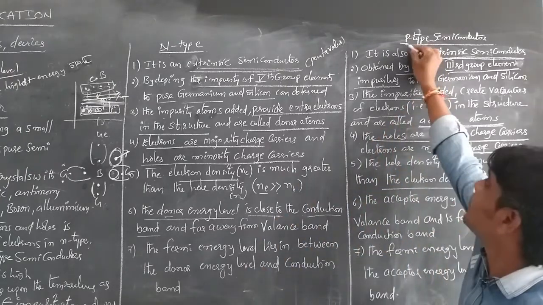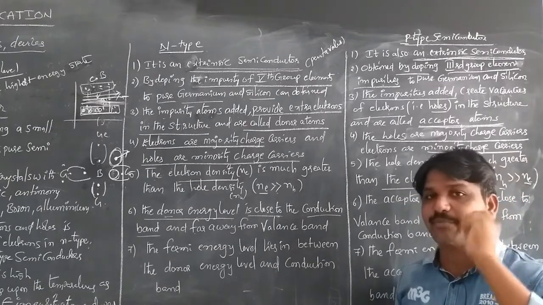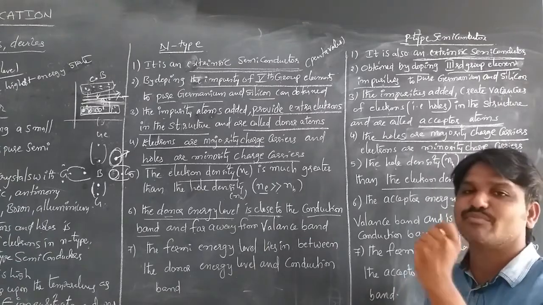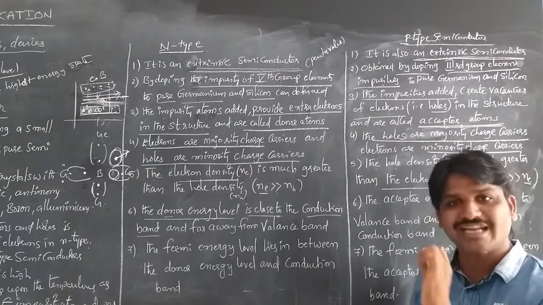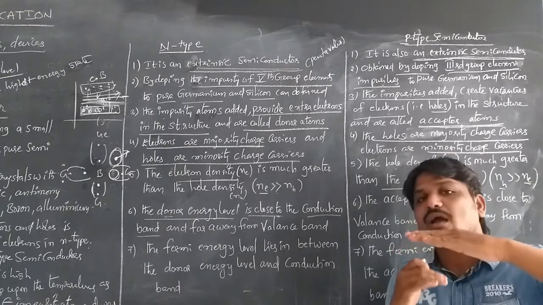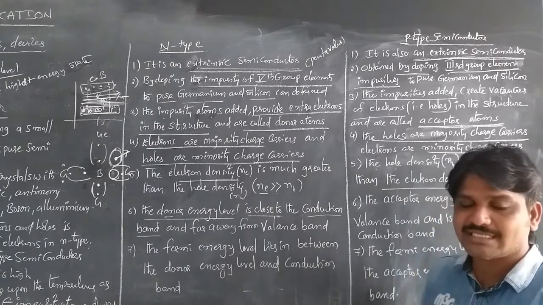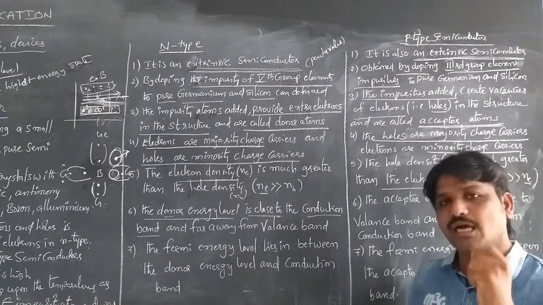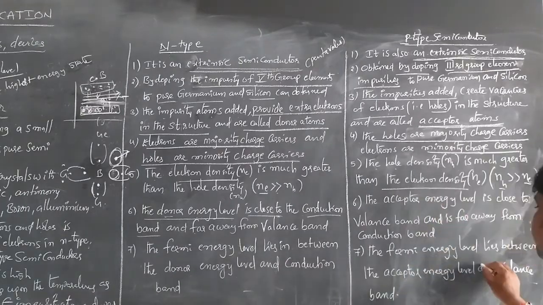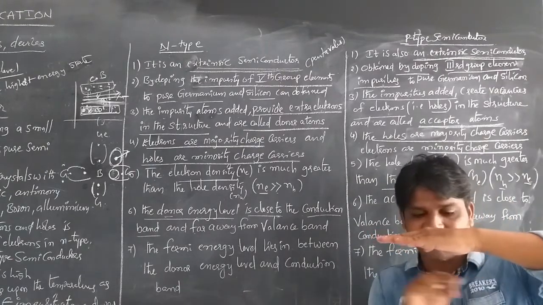Here also is the p type semiconductor. P type means the positive charge type of semiconductor. Positive charge means holes. Holes are majority charge carriers in a p type semiconductor and are contained in the valence band. So the acceptor level is near the valence band, the density of holes is much greater than the density of electrons, and the Fermi level lies between the acceptor energy level and the valence band.